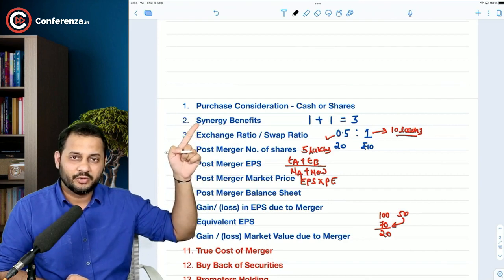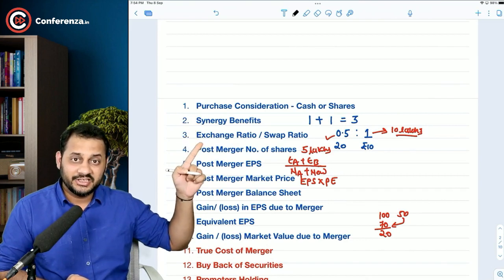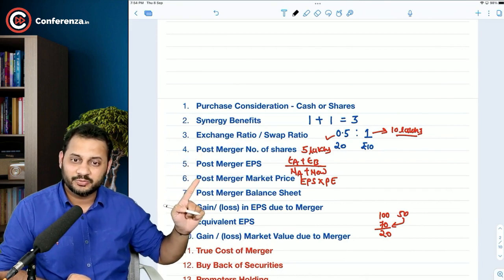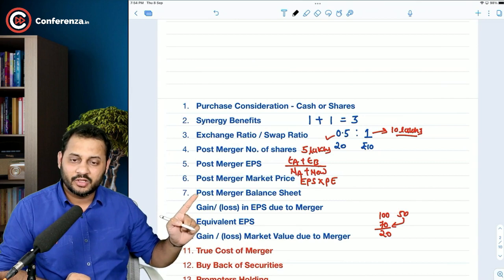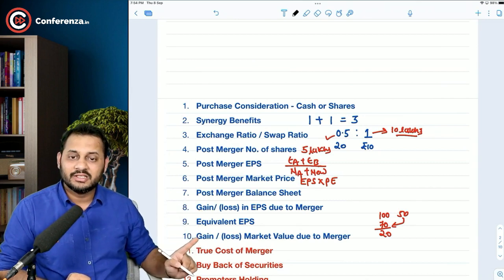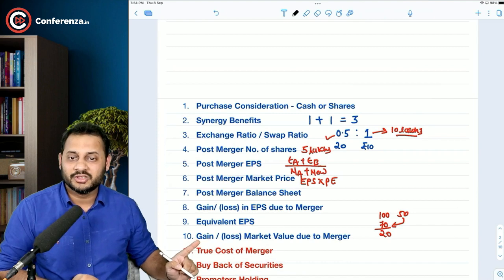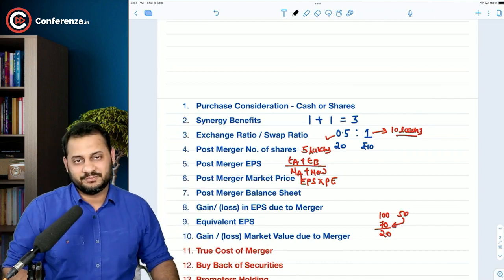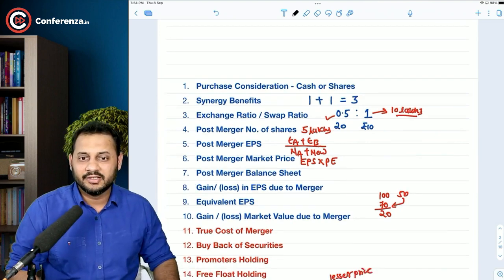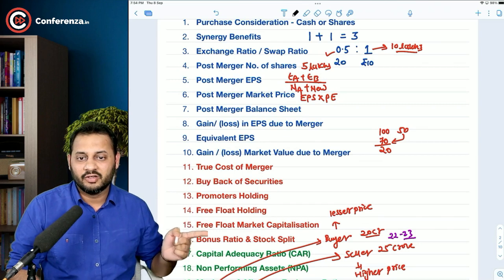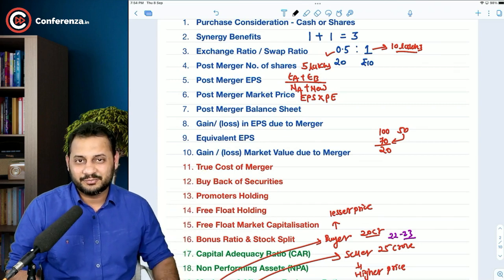We are yet to discuss the questions on this. Exchange ratio, swap ratio, post-merger number of shares, post-merger EPS, post-merger market price is yet to come. Gain or loss in the EPS due to merger, equivalent EPS, gain or loss on market value due to merger. Now you will be able to connect with all these concepts. Go through it once and you will get to know. In the next lecture, we are going to increase the level of questions with these concepts. See you, sir.